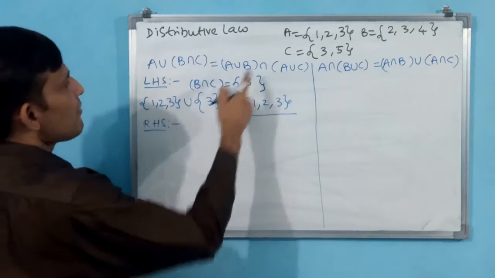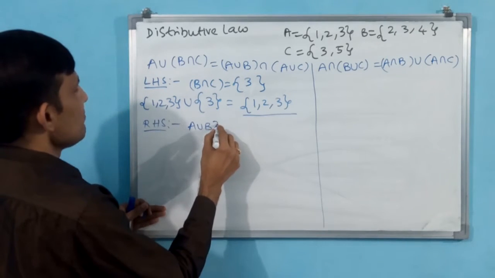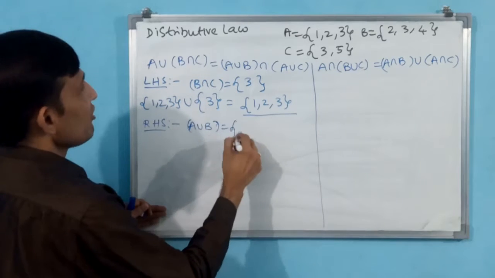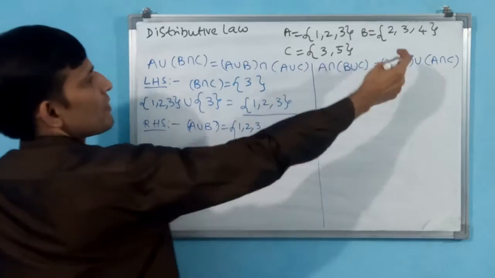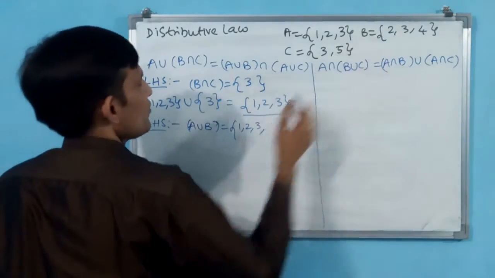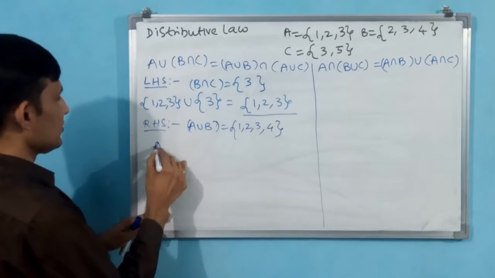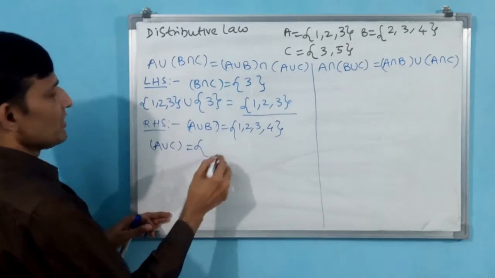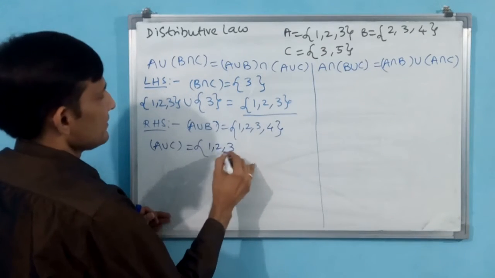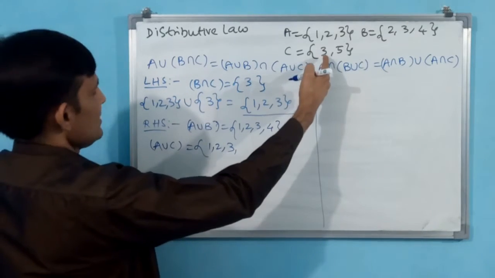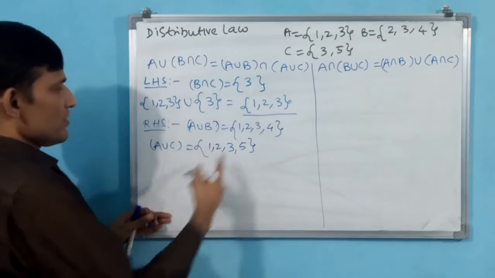RHS. I am doing first A union B. First you take all of A: 1, 2, 3. Then you go for B: 2, 3 already there. Then you take 4. Okay, this is A union B. Then you take A union C also. A and C both. First you take all of A: 1, 2, 3. Then you go for C: 3 is already there. Then you take 5. Okay, A union C.